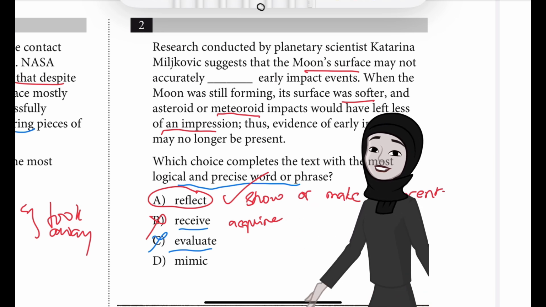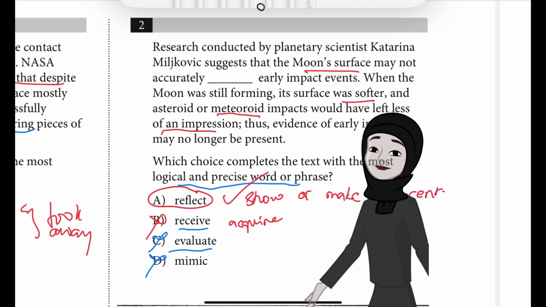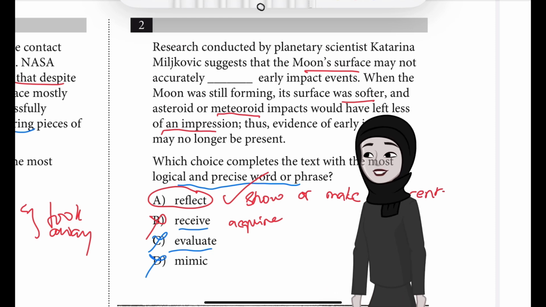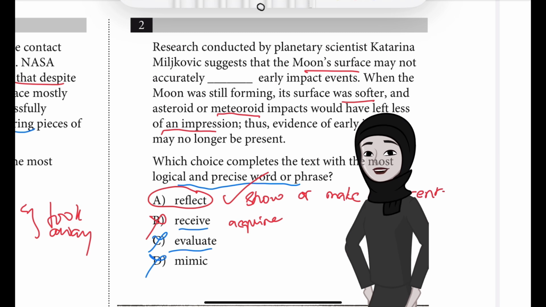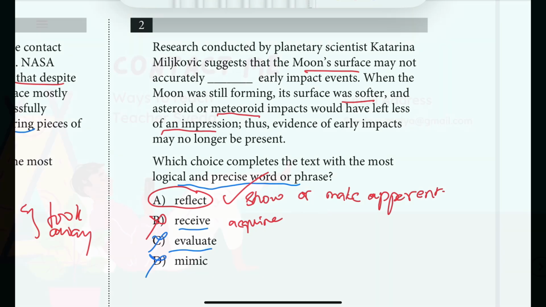And same way, choice D is also incorrect. Mimic. In this context, mimic would mean to deliberately simulate or closely imitate something. And it wouldn't again make sense to say that the surface of the moon may not accurately mimic early asteroid and meteoroid impacts, since that would suggest that it's possible for the moon to deliberately imitate something. So I hope that's understood. So reflect is the best answer. So we'll go to the next question now.